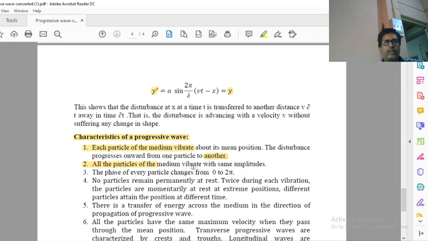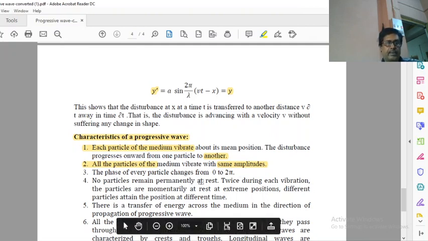All the particles of the medium vibrate with the same amplitude, as I told you already in the video. Starting from the initial time, the phase of every particle changes from 0 to 2 pi. No particle remains permanently at rest because there is no fixed point where a particle is at rest.